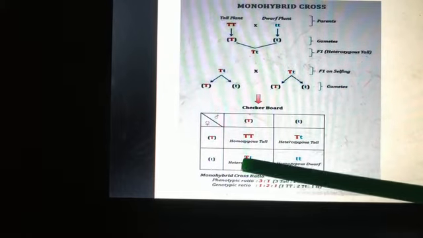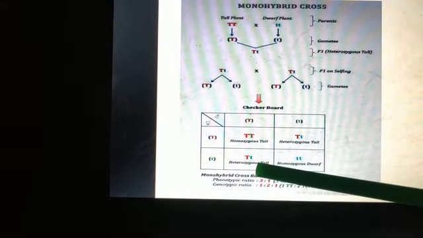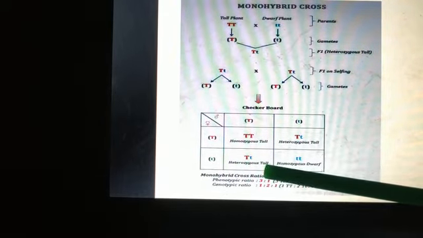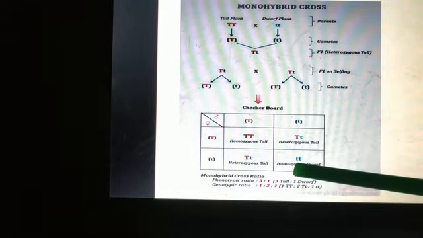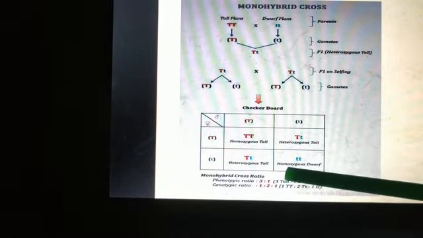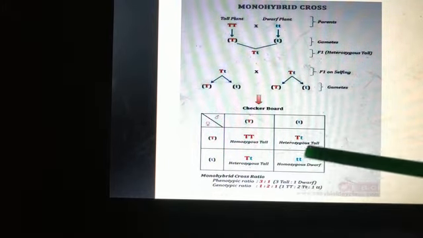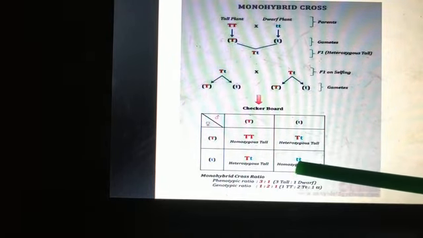This is again capital T, small t, that means this is also heterozygous, and since we have capital T here, the plants will be tall. Here in the last condition, this is small t, small t. This is a homozygous dwarf. Only in the last one we are getting small t, small t, and the plant will be dwarf.